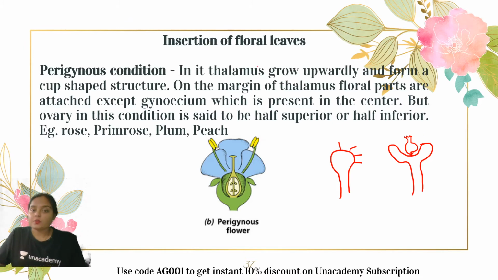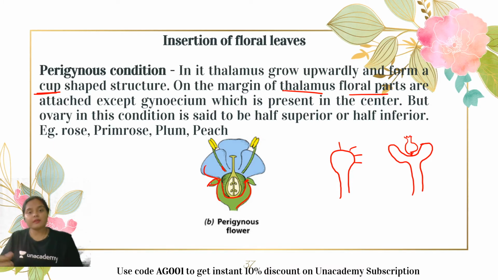So what happens in it? Thalamus grows upwardly and forms a cup-shaped structure. On the margin of the thalamus, floral parts are attached except gynoecium. Gynoecium is present in the center only. You can see here, this is the thalamus which has modified into a cup-shaped structure. Now this is the margin, and you can see in the margin the sepal is present, the petal is present, and the stamen is present, whereas the gynoecium is present in the center only.